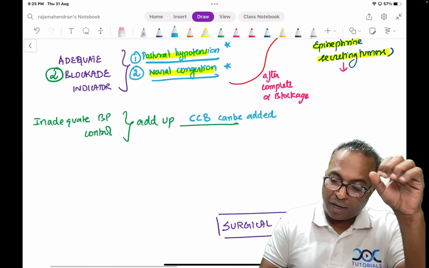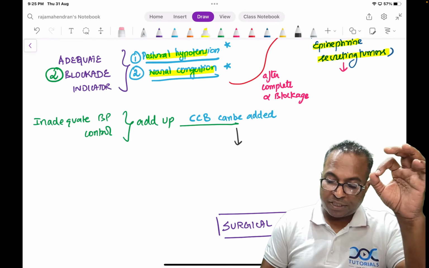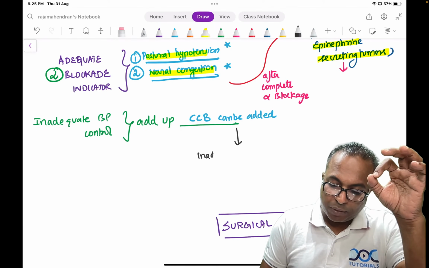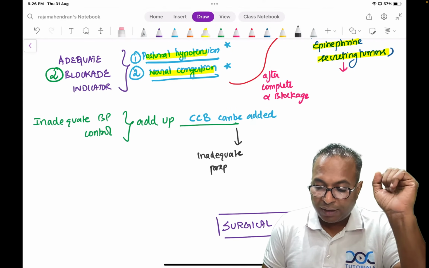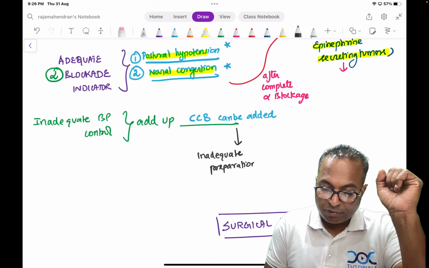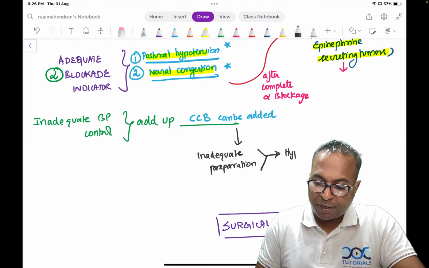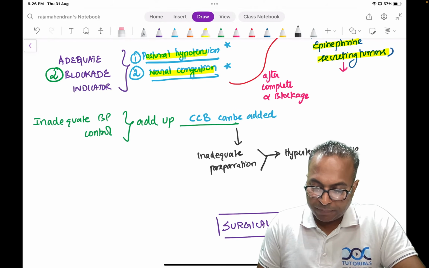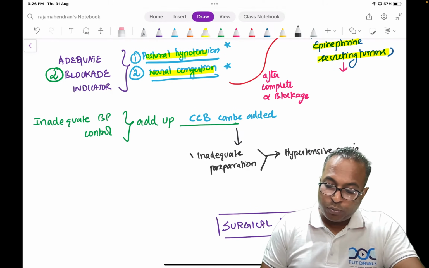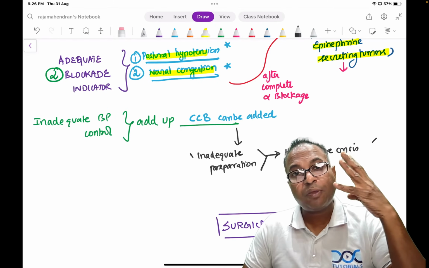All these three should be given, and the patient should be made adequately prepared. If you don't do adequate preparation and you take him for surgery, the patient will die on the table due to hypertensive crisis. Once upon a time, before this preparation, when people did surgery, 40% of the patients died.